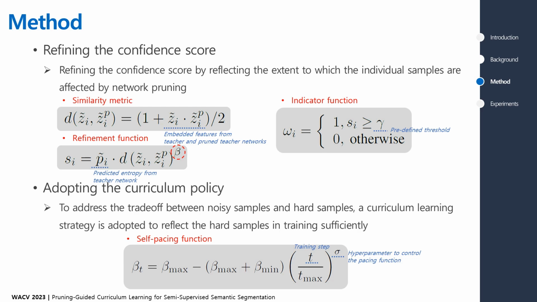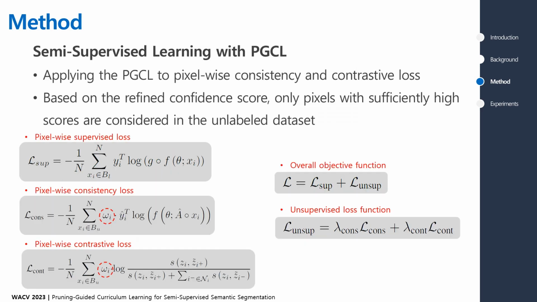Therefore, as the learning progresses, the influence of pruning is gradually reduced so that the learning of hard samples can be sufficiently taken. To demonstrate the superiority of our proposed method, we conducted an experiment by applying it to both pixelwise consistency loss and pixelwise contrastive loss. The formulations of the loss functions are as follows.